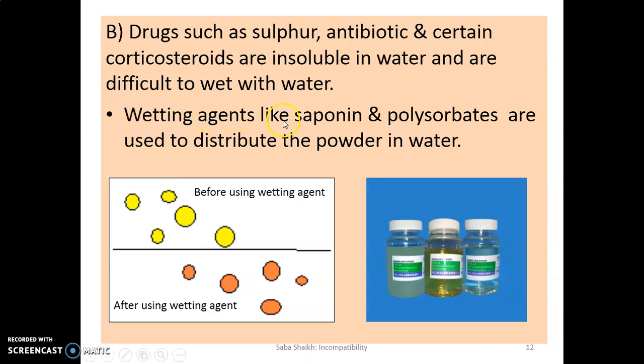So wetting agents like saponin and polysorbates are used to distribute the powder in water. The very common example is talc. If you take a normal talcum powder and try to mix it with water, you will see that you are not able to mix this talcum powder with the water because those molecules don't have that wetting ability. So if you use Span or saponin, a few drops of these solutions in this talcum powder, then you can see that the talcum powder can be easily mixed with the water.